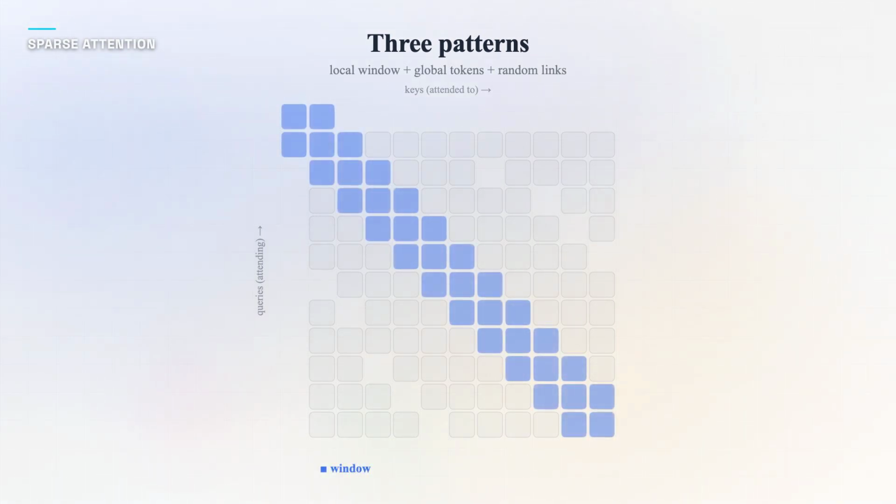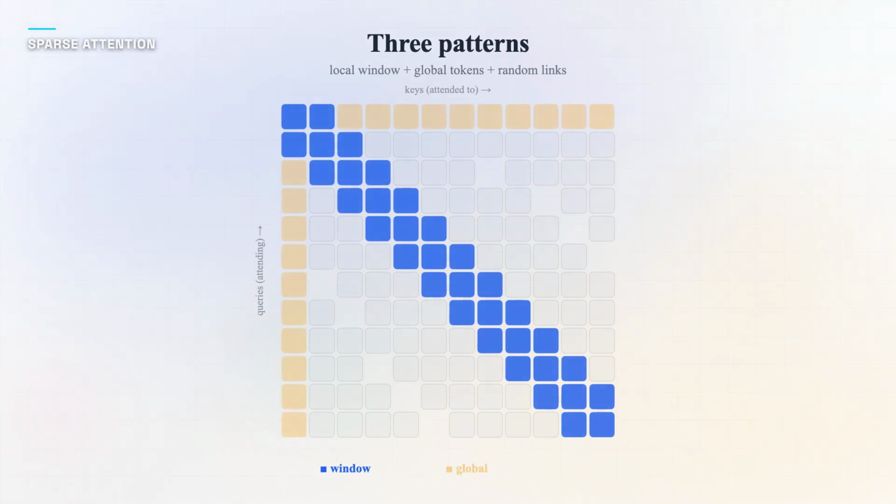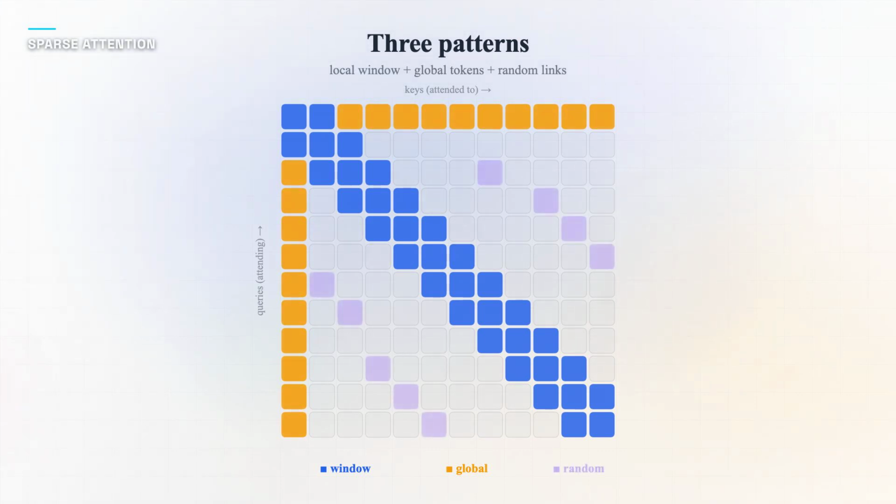First, the sliding window: each token attends to its local neighbors, which captures most short-range structure. Second, global tokens: a few designated tokens, like a class token, that everyone attends to and that attend to everyone, giving information a shortcut across the whole sequence. Third, random links: a sprinkling of long-range connections so distant tokens can still reach each other. Stack these together and local detail, global context, and long-range reach are all covered.